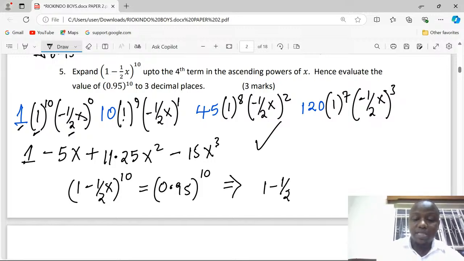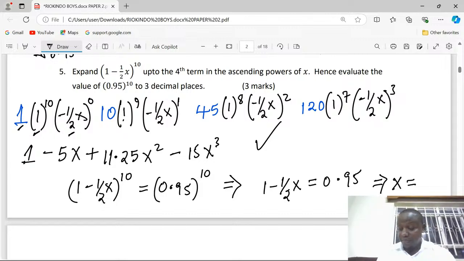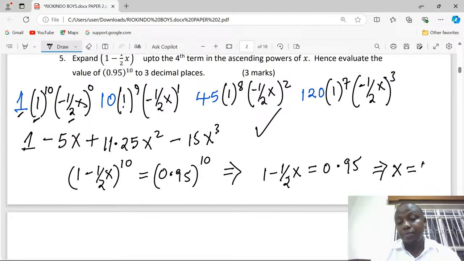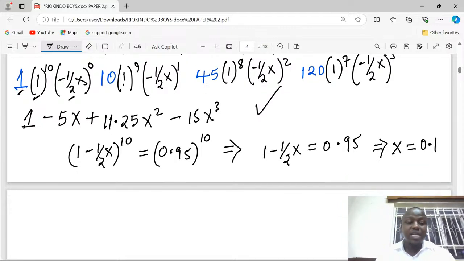When you see the powers are equal, we can automatically equate the bases. And from this, we can get the value of x is 0.1. So with x is 0.1, now we apply it in our expansion, though it has been taken up to the fourth term.